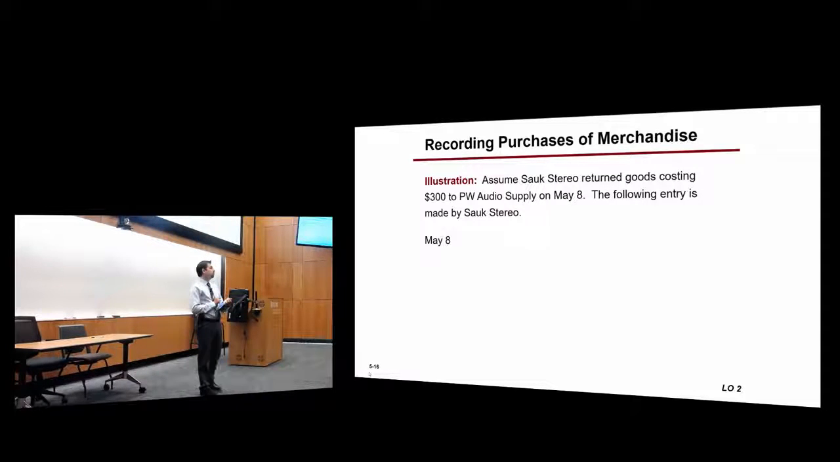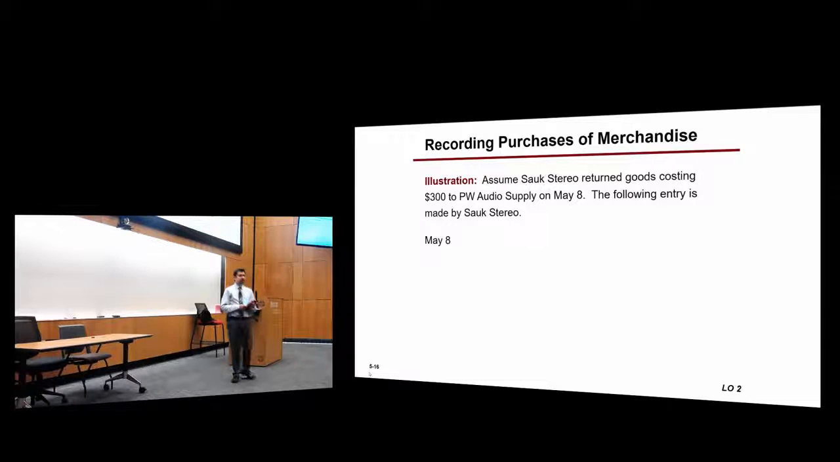Let's say that you bought 100 TVs, you decided to return 20. What happens? What happens to your inventory? That's decreased, right? So you had 100 TVs, you return 20. How many TVs do you still have? 80. So the value of your inventory has decreased by 20 TVs, right? In this case, Sub-Stereo returned goods and products for $300.